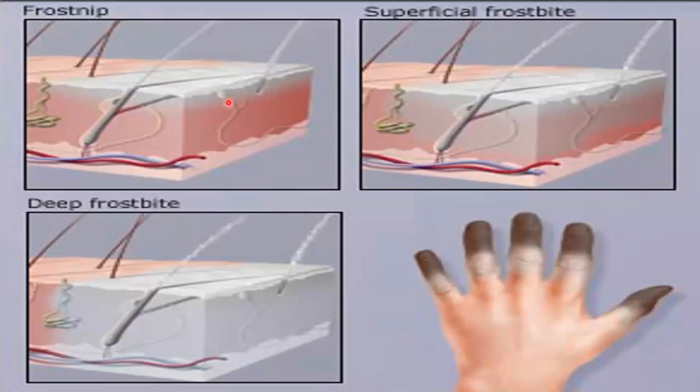So this is the graphical representation of frostbite. First condition is called the frost nip. The superficial layers of the skin are affected. Then there is a superficial frostbite, then deep frostbite, and later gangrene.